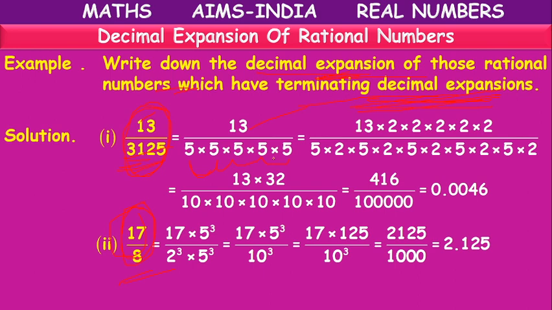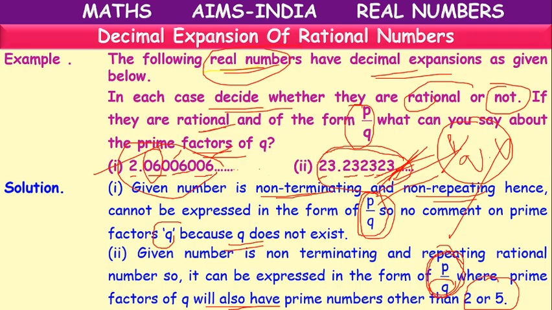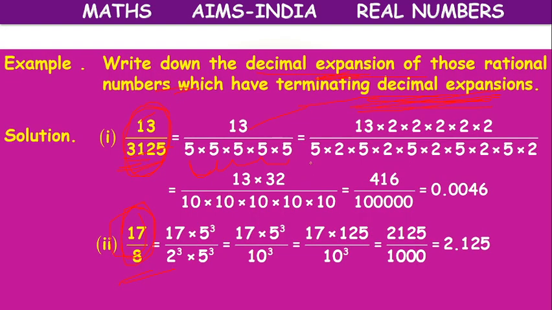But without division, if you want to write its decimal expansion in simplest form, what we can do, one minute children, is this: here instead of 5s, if we have tens, like this, 10, 10, 10, 10, 10, we will have 5 zeros.